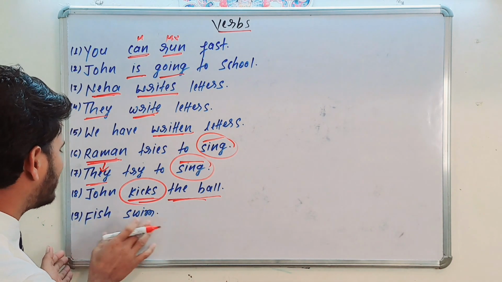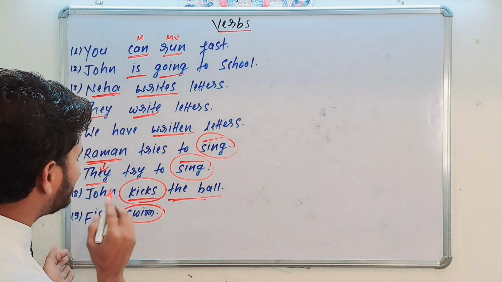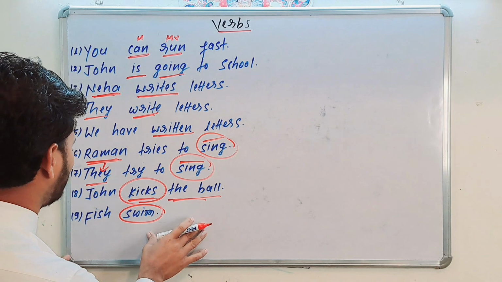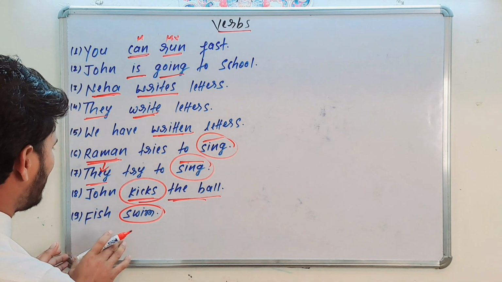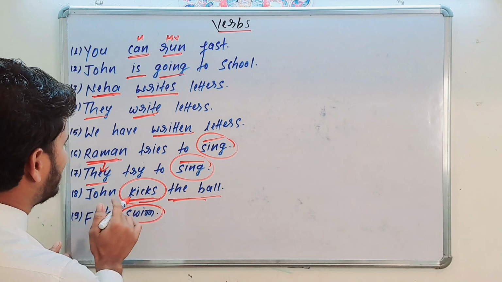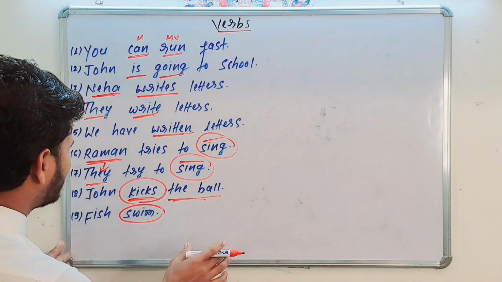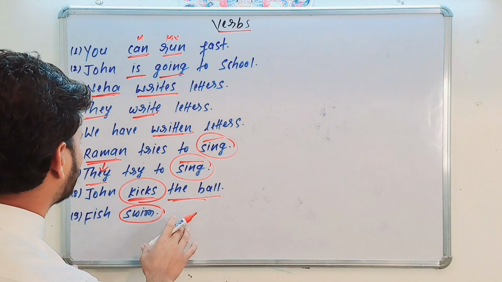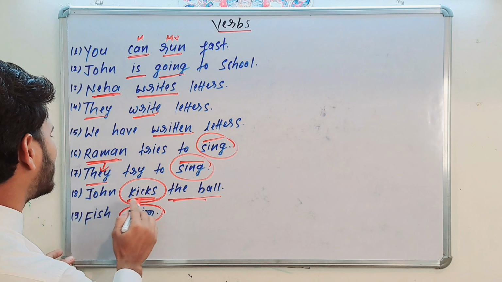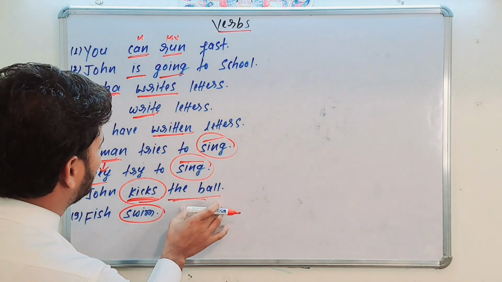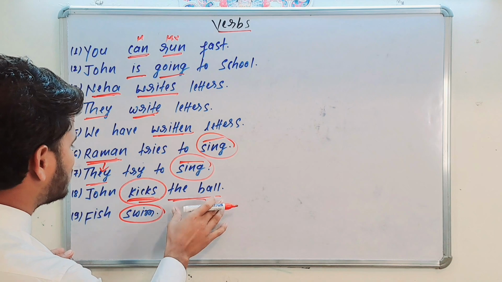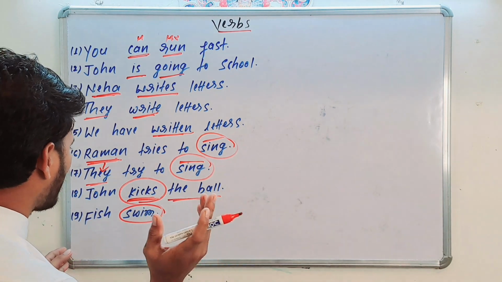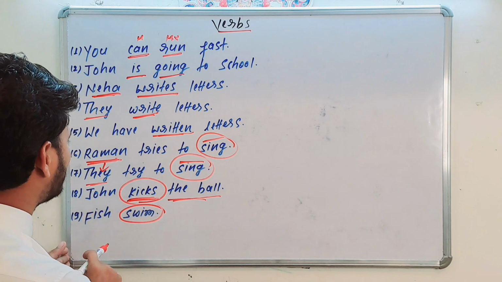But here, see, last one, fish swim. This swim is an intransitive verb because it does not need any direct object to make sense. And this is a complete sentence. Fish swim. John kicks. The word kicks is a transitive verb, and swim is an intransitive verb which does not need any direct object to make sense. But John kicks, this transitive verb, needs a direct object, the ball. John kicks what? The ball. So you can ask a question if you want to see whether the verb is transitive or intransitive.